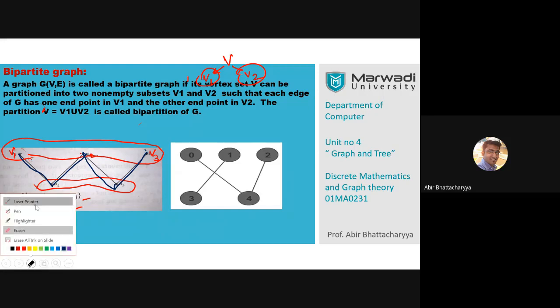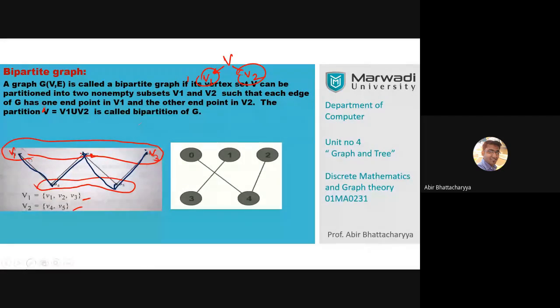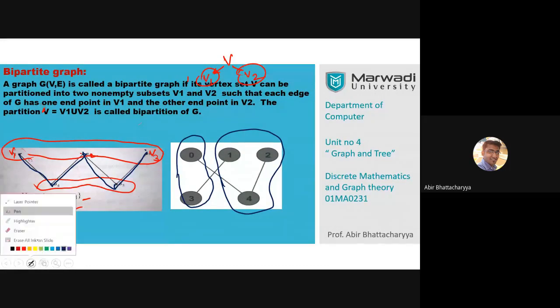David, think about it. Don't say no initially. It is possible, David. 0, 3? No, not 0, 3. 0, 3 is not possible because 1, 2, 4 are interconnected. 2 and 4 are interconnected. So 0, 3 is also not possible.